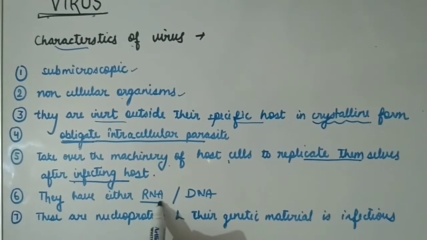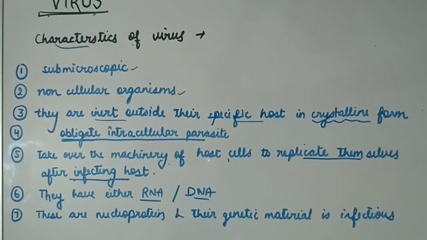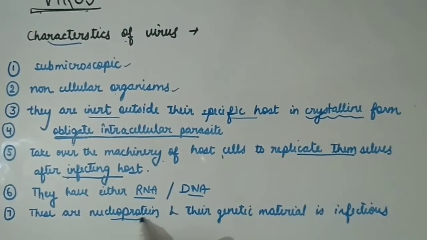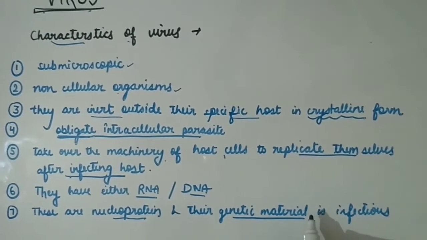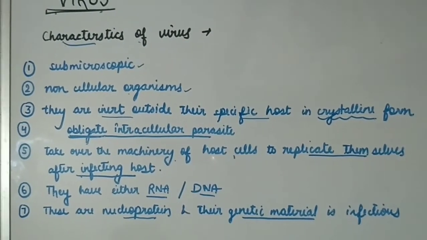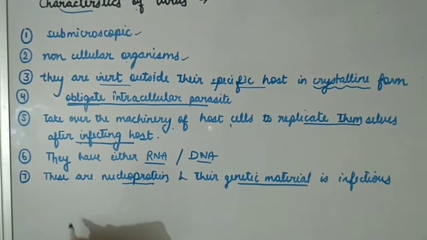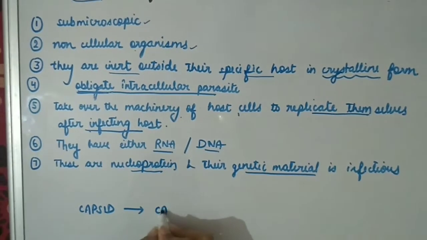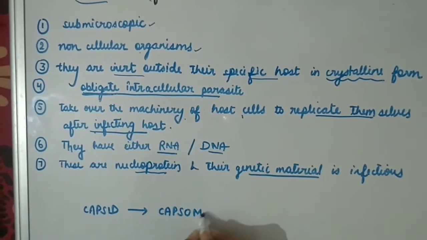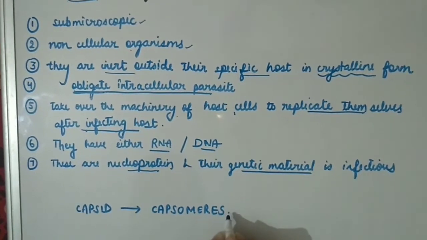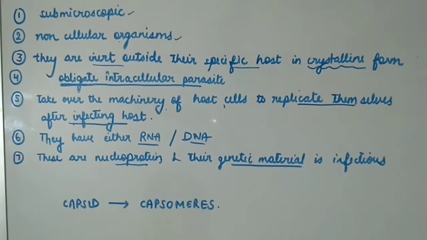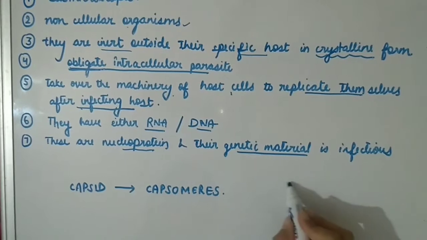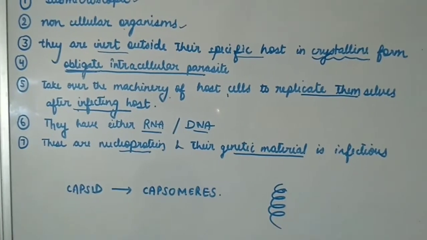They have either RNA or DNA. No virus contains both RNA and DNA. Viruses are nucleoproteins and their genetic material is infectious. The protein coat in viruses is called capsid. This capsid is made up of a lot of capsomeres. These are smaller subunits. This protects the nucleic acid. These capsomeres are arranged in helical or polyhedral shape.